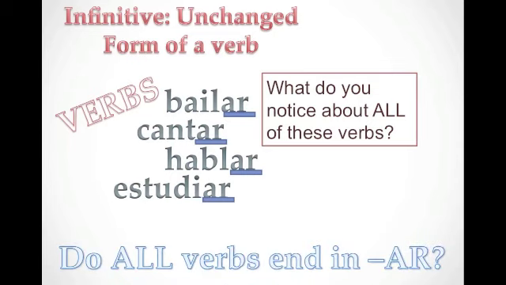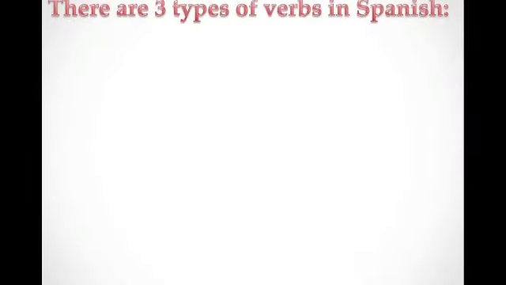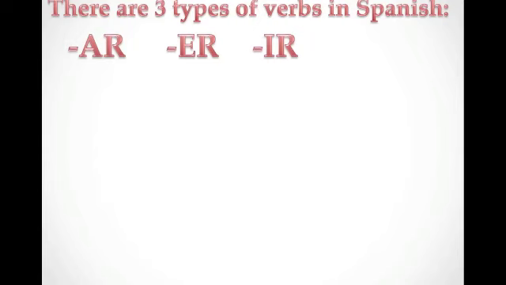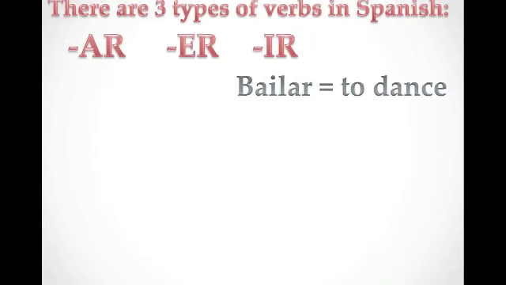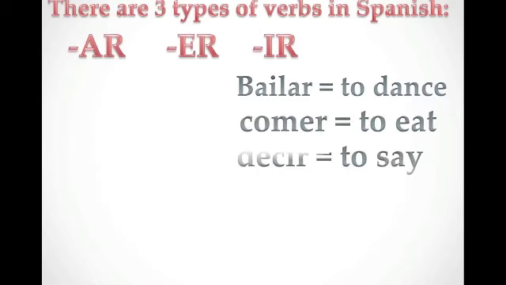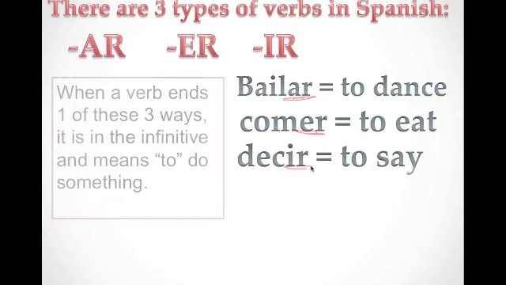Do all verbs end in AR? Hopefully you said no. They don't. There are 3 types of verbs in Spanish. You have AR verbs, you have IR verbs, and you have ER verbs. Here's an example of all 3. Bailar is an AR verb. Comer is an ER verb. And decir is an IR verb. Hopefully you can tell what makes a verb AR, ER, or IR, right? It's very clear. The ending of the verb determines whether or not it's an AR, ER, or IR verb.